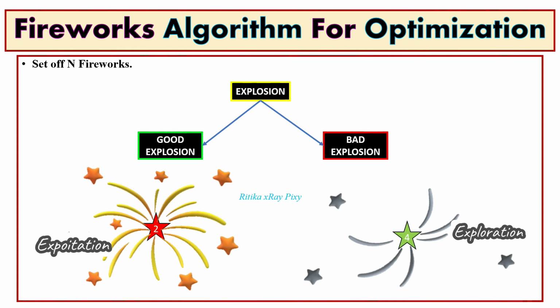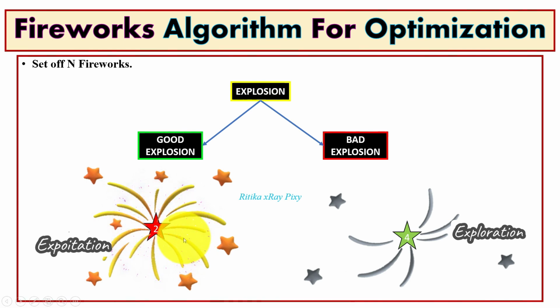So in this algorithm we have 2 types of explosion, good explosion and bad explosion. In this step these 2 explosion behaviors are simulated. In the good explosion, different sparks are generated, as you can see here, and the center of the explosion is surrounded by the sparks.